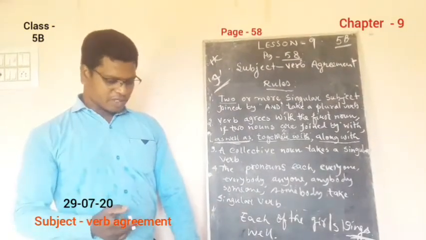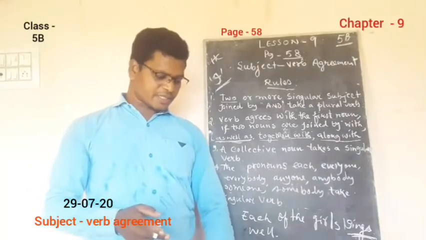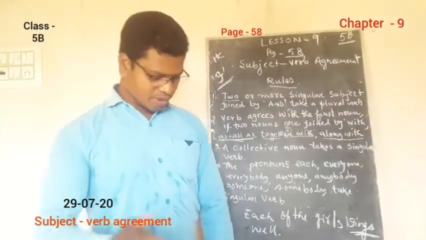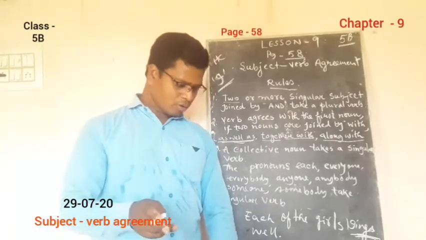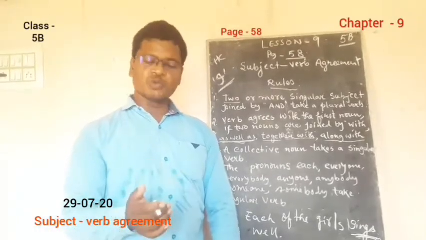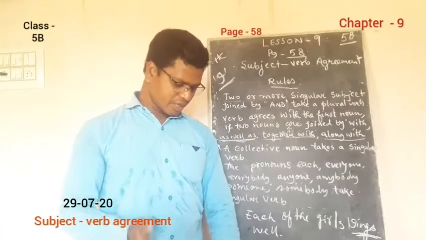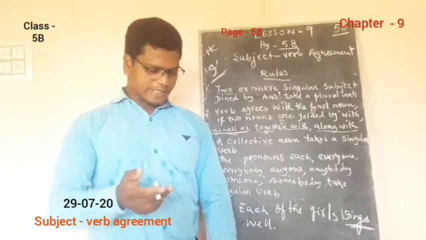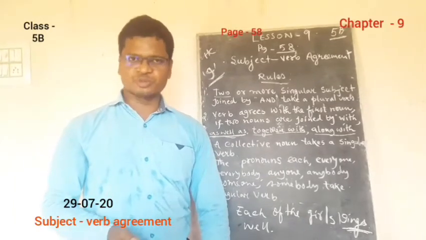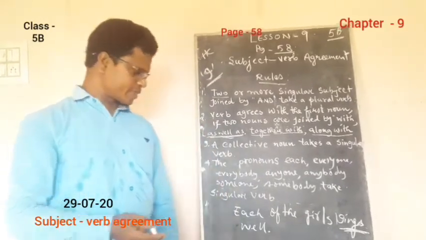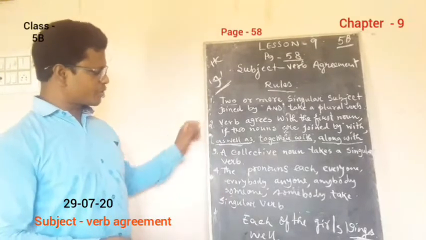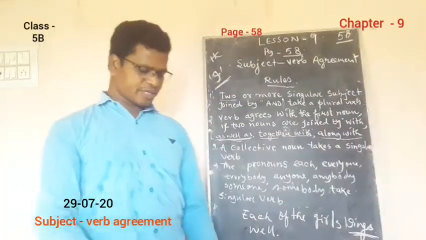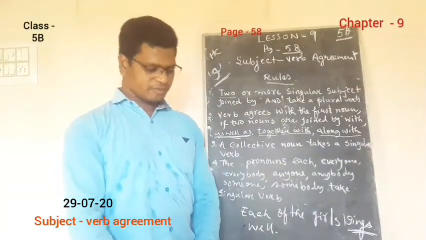And one more, let me tell you. When a singular subject is connected to a plural subject by or, nor, put the plural subject last and use the plural verb. So these are some rules which you need to keep in mind while doing these exercises. I hope at least these four rules are clear to you. And in case you face any kind of problems, you may ask.